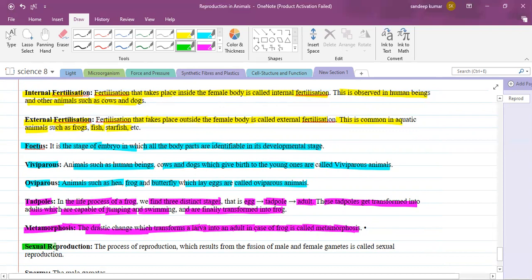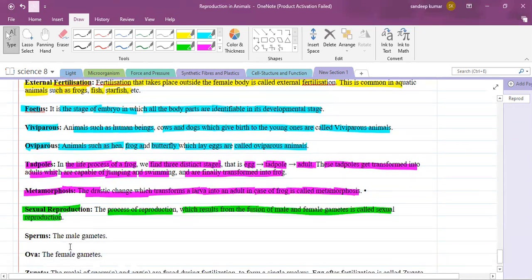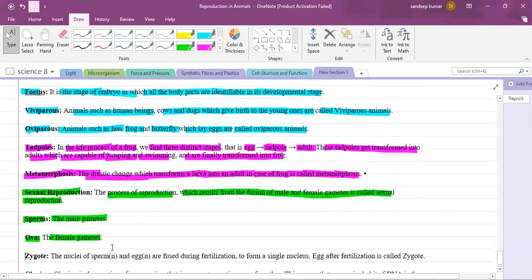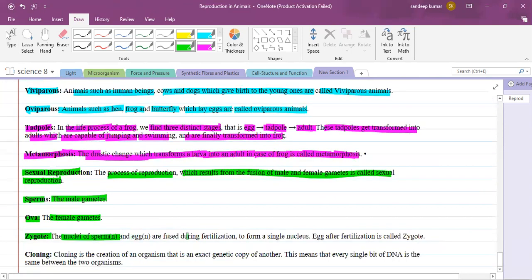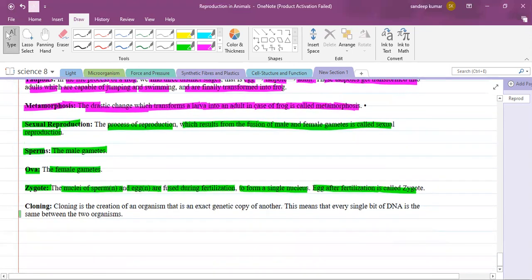What do you mean by sexual reproduction? The process of reproduction which results from the fusion of male and female gametes is called what? Sexual reproduction. What do you mean by sperms? These are the male gametes. Ova are the female gametes. What do you mean by zygote? The nuclei of sperms and eggs are fused during fertilization to form a single nucleus. The egg after fertilization is called what? A zygote only.